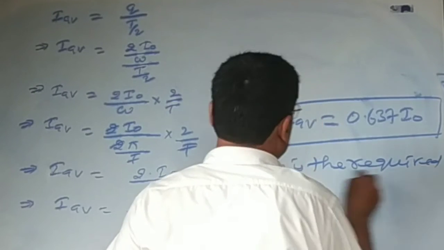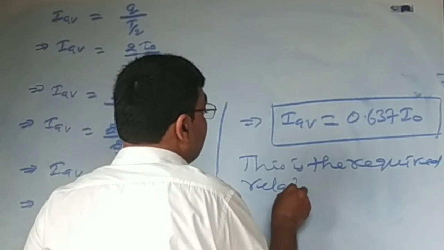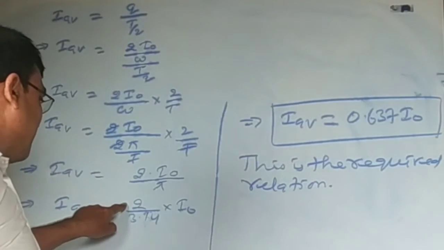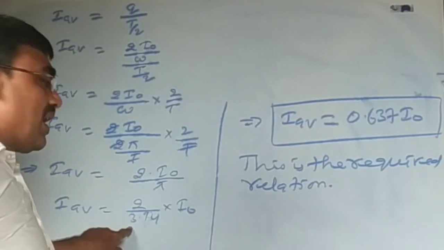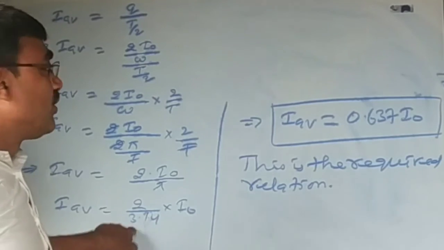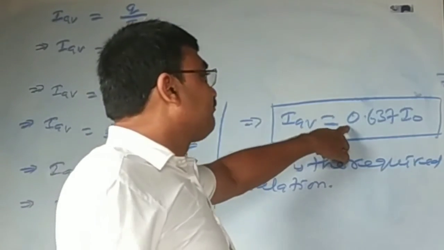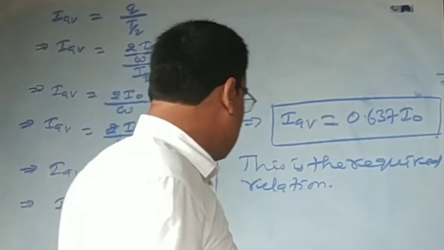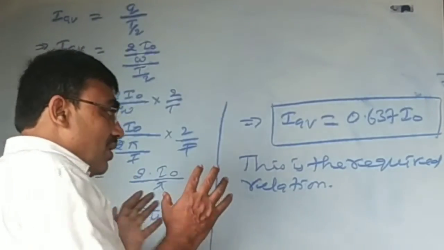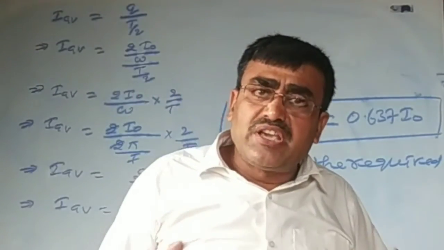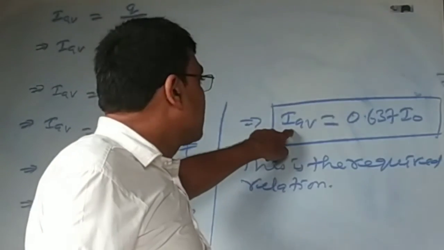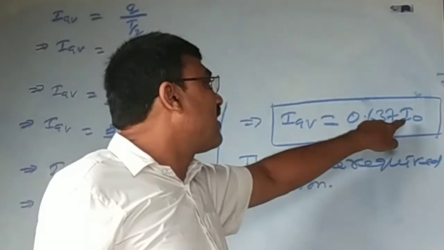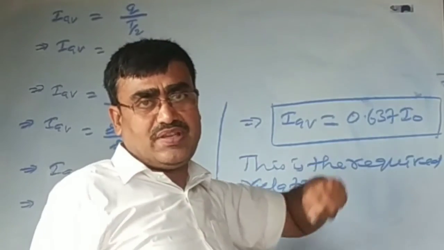This is the required relation. After dividing 2 by 3.14, we obtain 0.637 into I naught. This is the relation between the average value of AC and the peak value of AC. In this equation, IAV is the average value of AC and I naught is the peak value of AC.